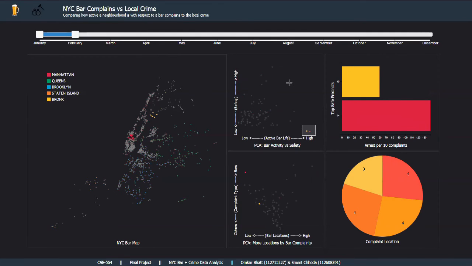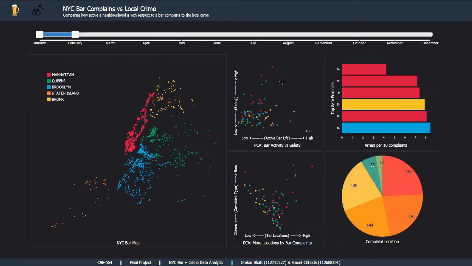So we see how safe or unsafe a location can be and how active the bar scene is out there with respect to the complaints that anyone receives. So this visualization will surely be helpful for anyone who decides to go to New York City next time and probably have a good night. Thank you.